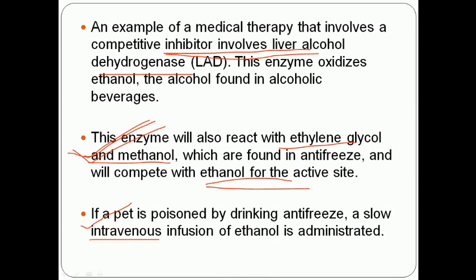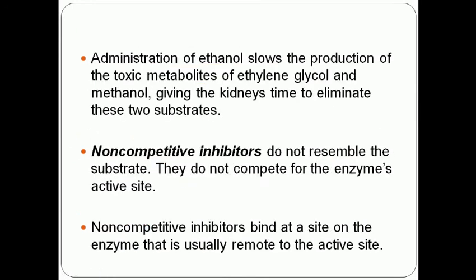When ethanol is given by intravenous infusion, the concentration of ethanol increases, and because it is a competitive inhibitor situation, the ethanol competes for that site, and the effect of ethylene glycol and methanol becomes slow or negligible, and the patient will survive. So here ethanol is working as a substrate.